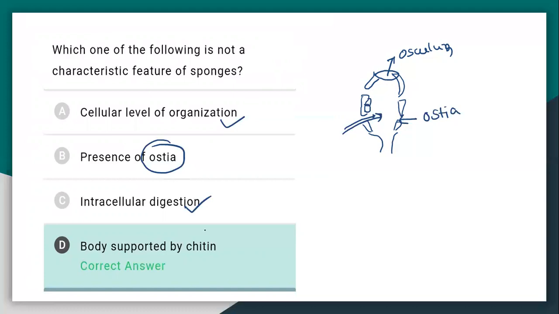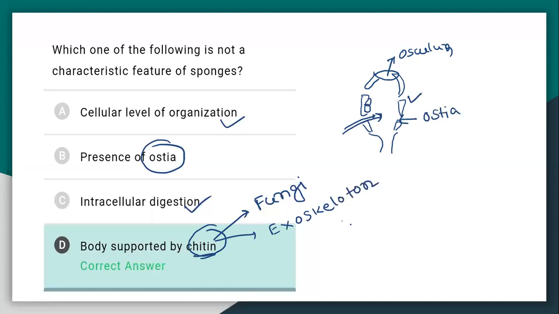The body is not supported by chitin; the body is calcareous, made of calcium carbonate. Chitin is a polysaccharide, present in the fungal cell wall and in the exoskeleton of arthropods, where it acts as a protective covering.